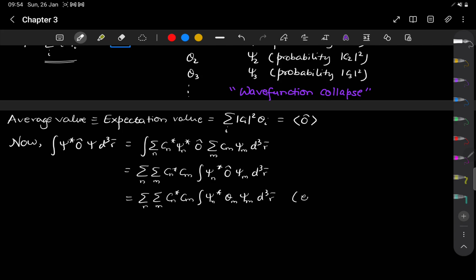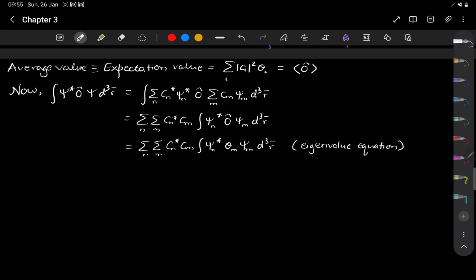This is simply by the eigenvalue equation. And Om is just a number, it's a measurement value.